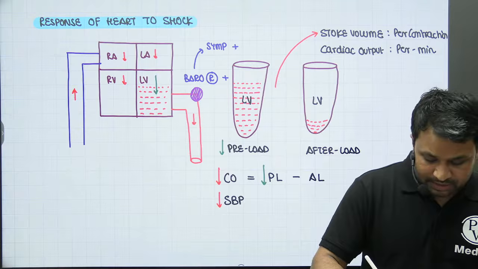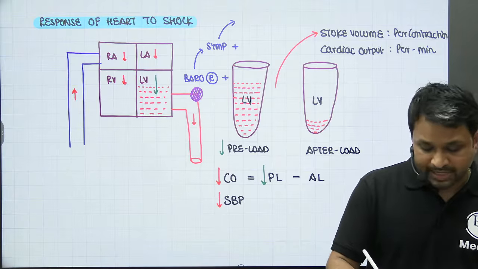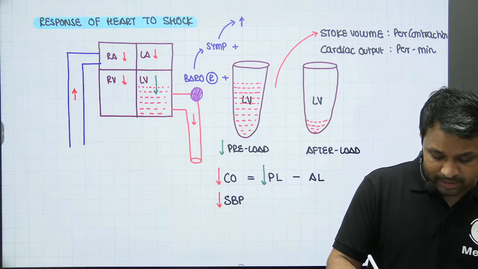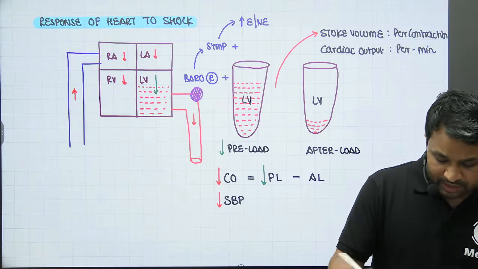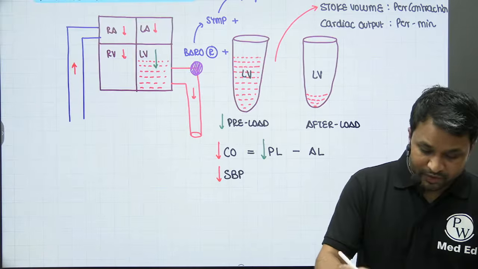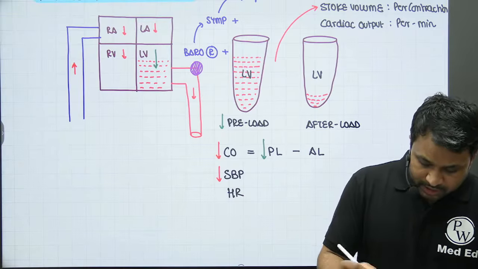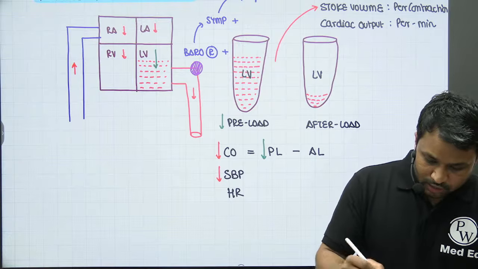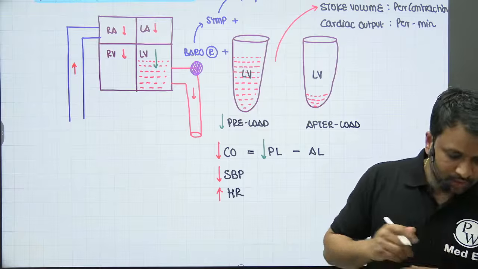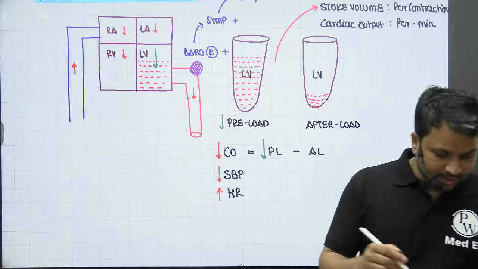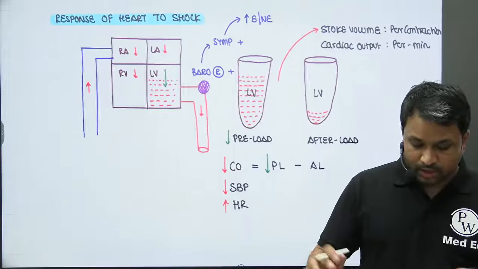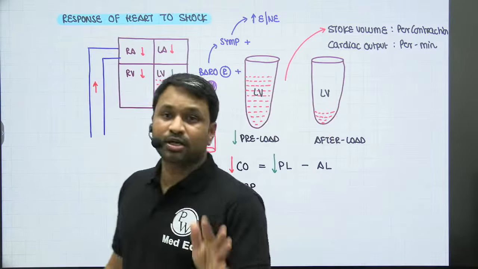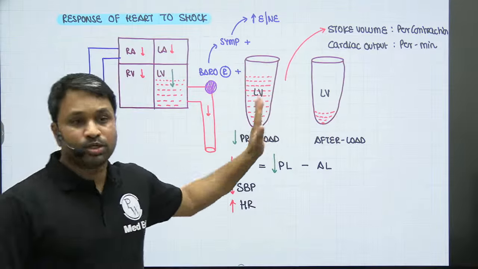When the sympathetic system gets activated, it will cause excessive release of catecholamines, that is epinephrine as well as norepinephrine. The effect of epinephrine and norepinephrine on the heart is to increase the heart rate. So you will notice the heart rate is going to increase, right? Now, all this is the response of the heart to a low circulating volume.